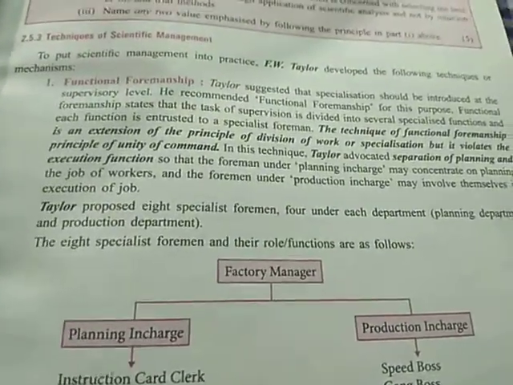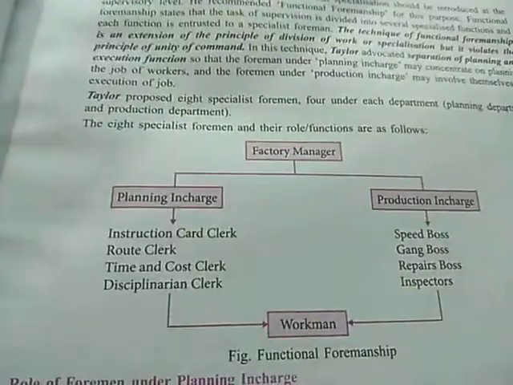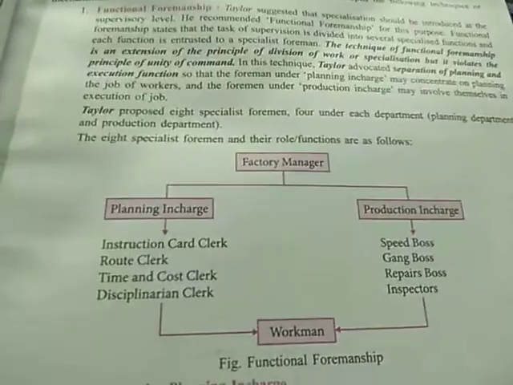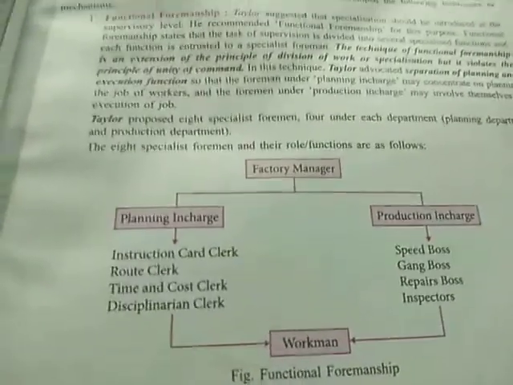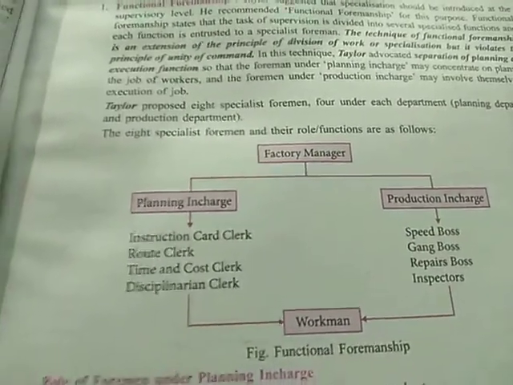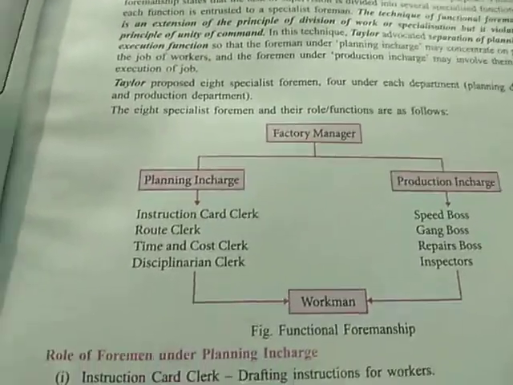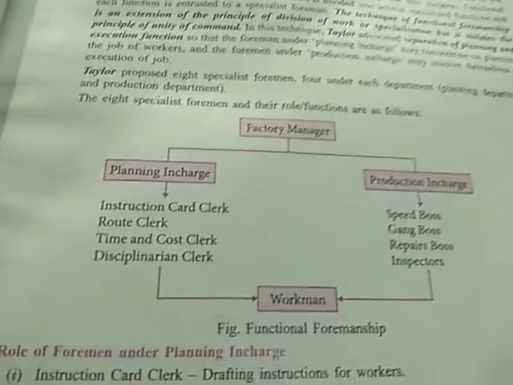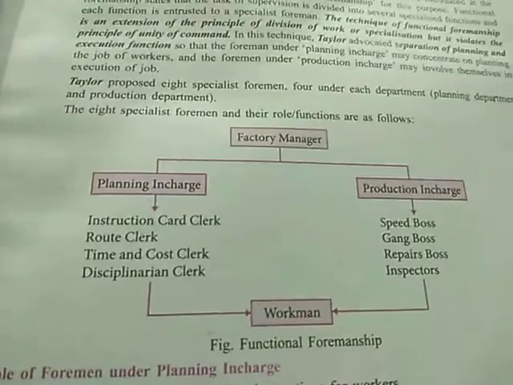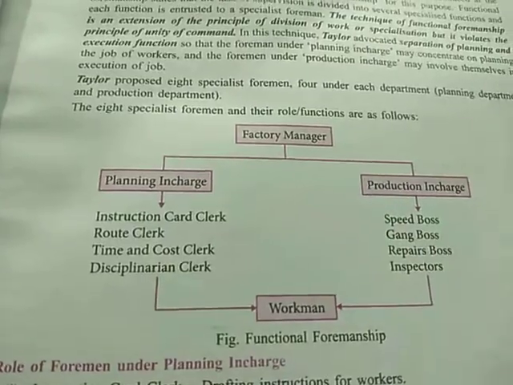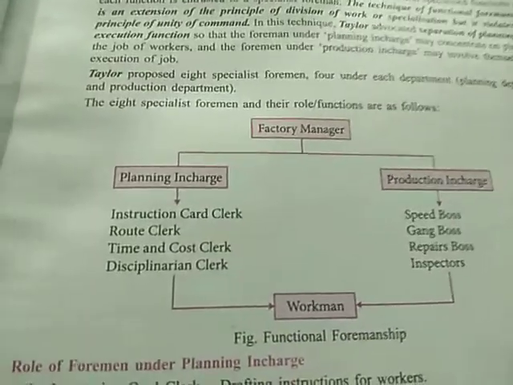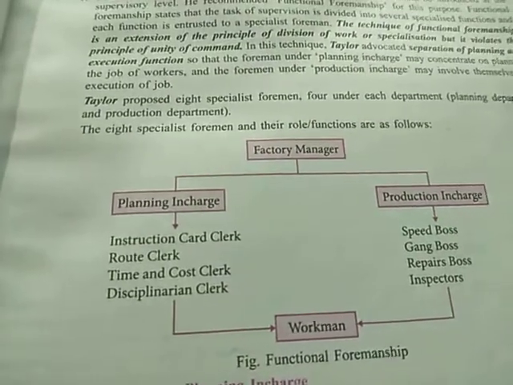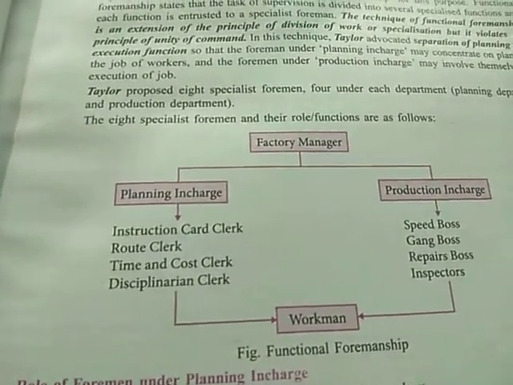Now, who are they and what is their work? Let us see. If there is one factory manager, and under him, one is planning in charge and one is production in charge. Under planning in charge, there must be 4 foremen, and also under production in charge, there must be 4 foremen. And under these foremen, there will be workers. These foremen are doing the work of supervision. Supervisory activities are to be done by these foremen. So there are 8 foremen, 4 under each of planning in charge and production in charge.